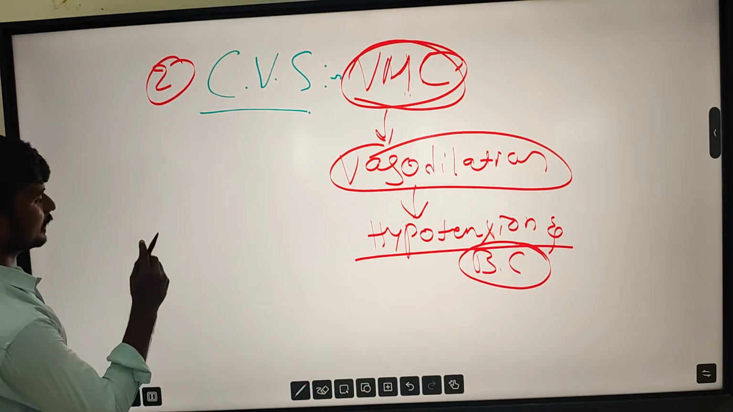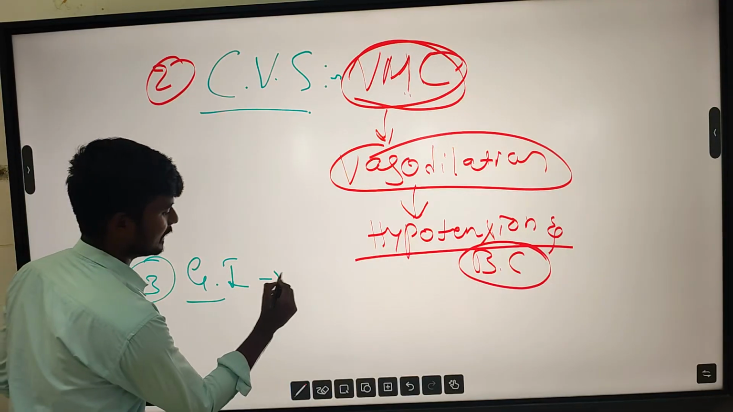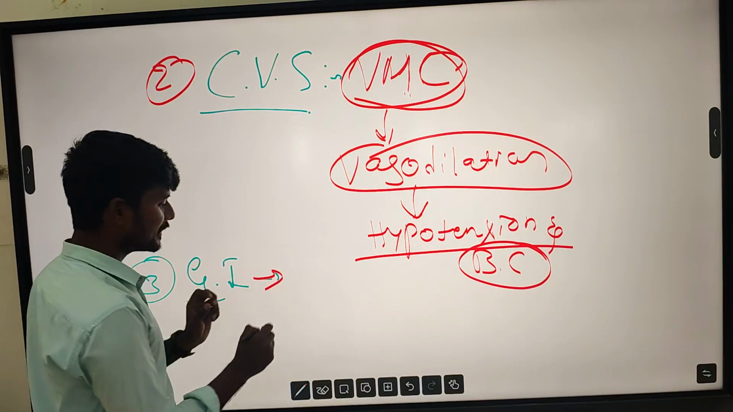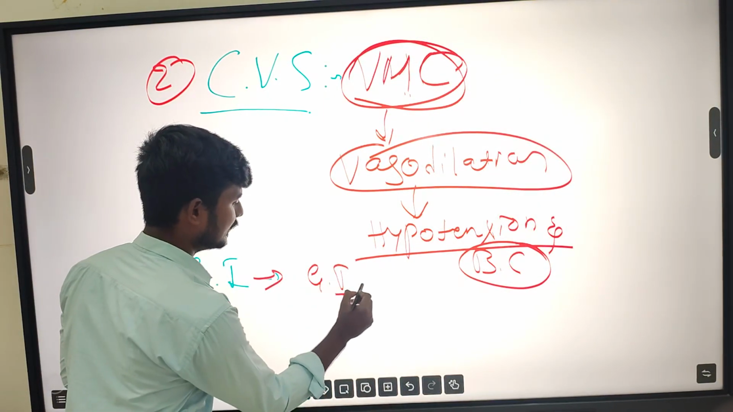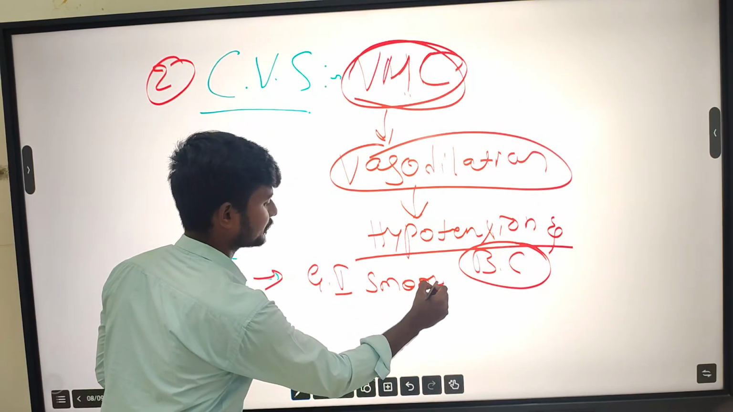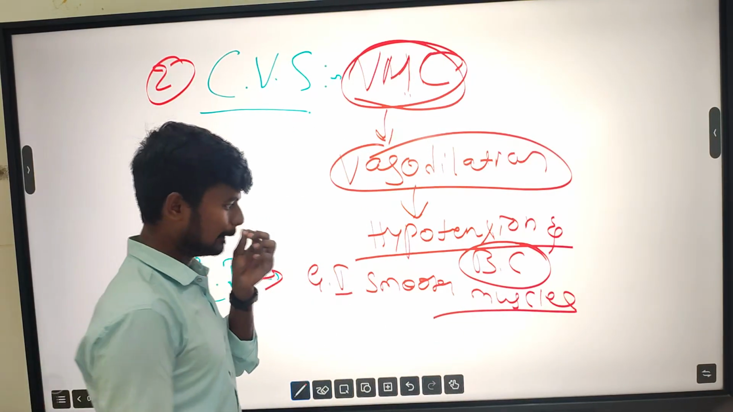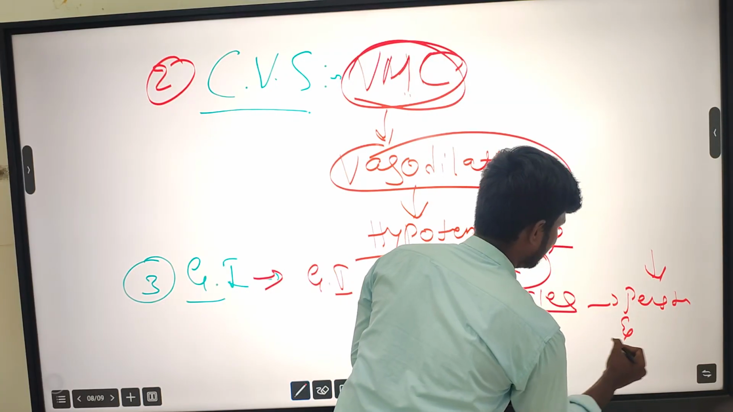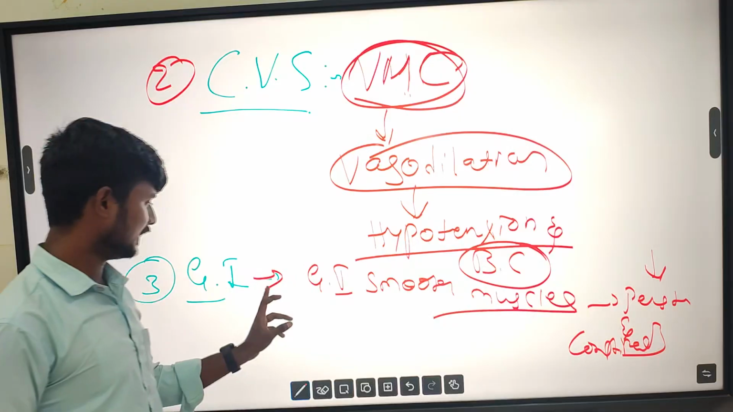And then the third one is the GI system. Very important in the GI system, it acts on the GI smooth muscles, causing reduced peristalsis and constipation. This comes under GI.